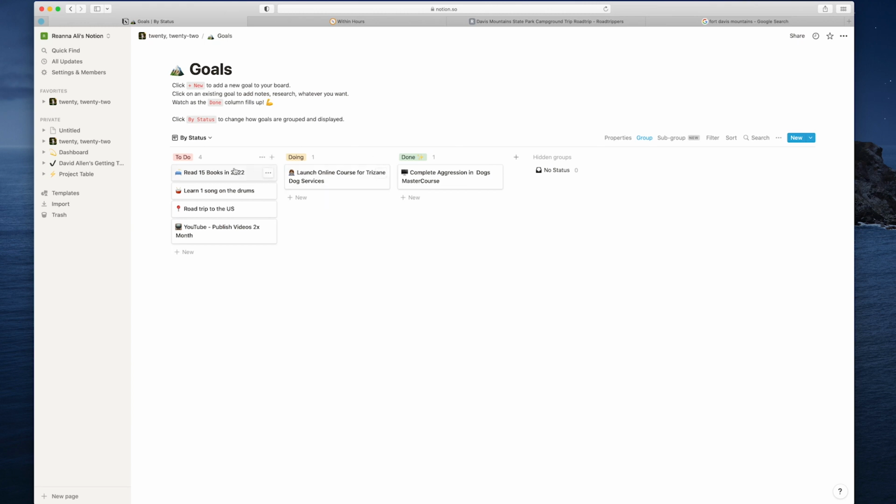So this is the Kanban board system. If you're not familiar with the Kanban board system, it's a column with headings for projects. So a project that would be in an idea stage, progress, review, published, or completed, and you can create the columns to your liking and to whatever your needs are. So for my goals, I'm looking at to do, doing, and done.